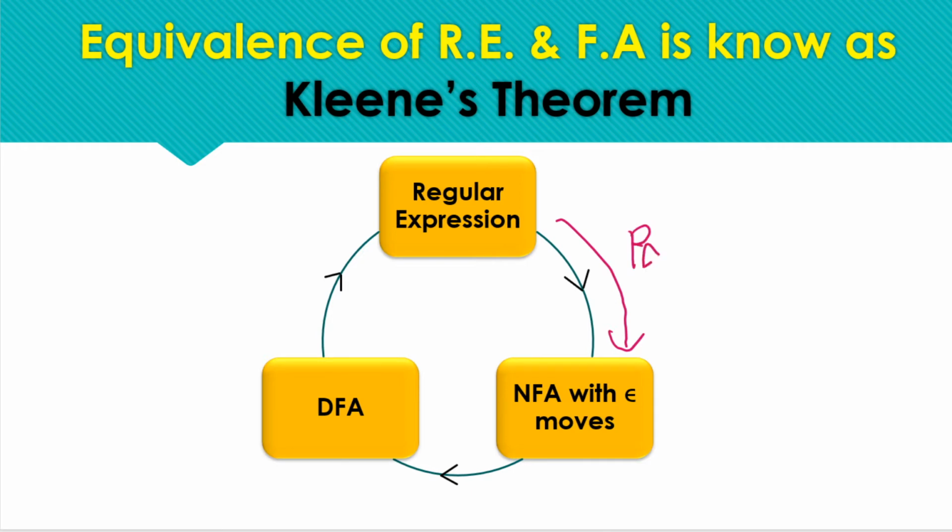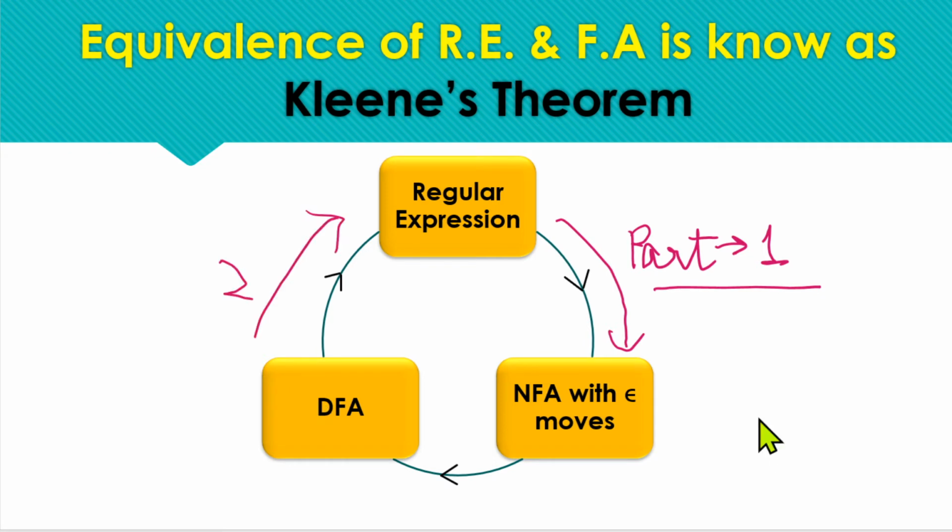This was the proof of part 1, and if we succeed in constructing the NFA with epsilon closure, then we can directly convert it to DFA. Kleene theorem part 2 is all about how we can calculate the regular expression corresponding to a given DFA.